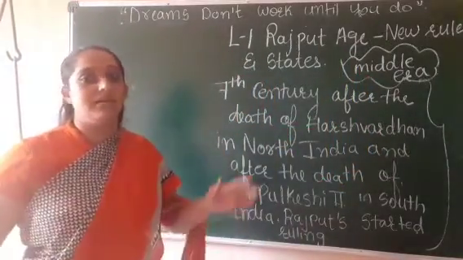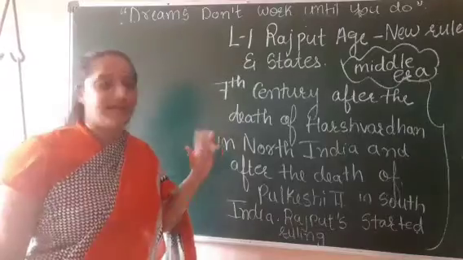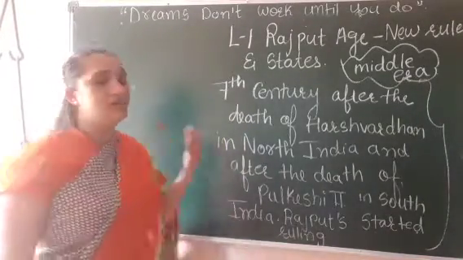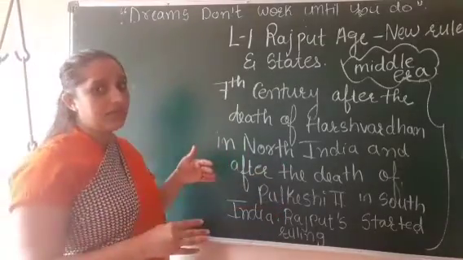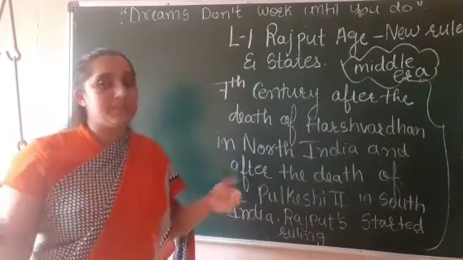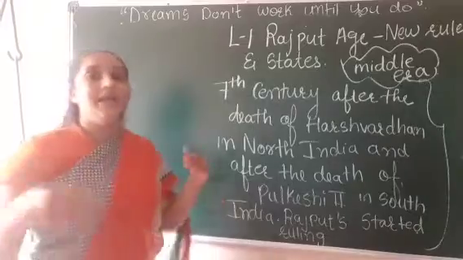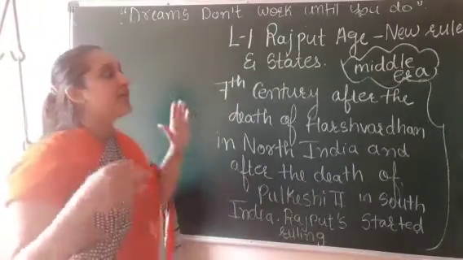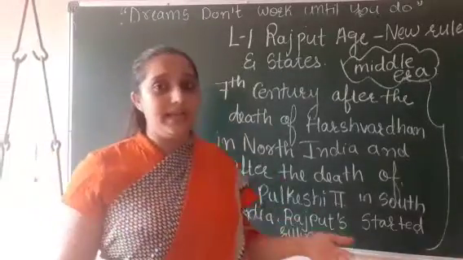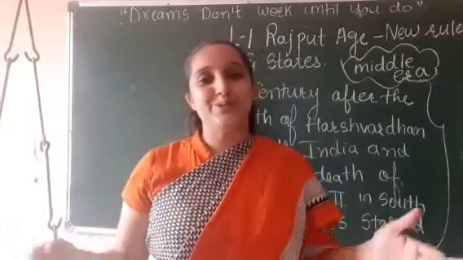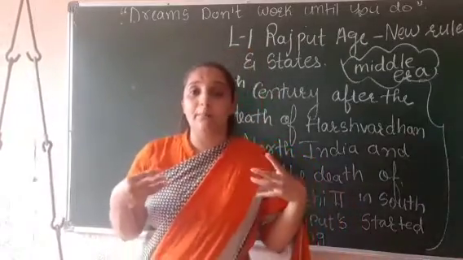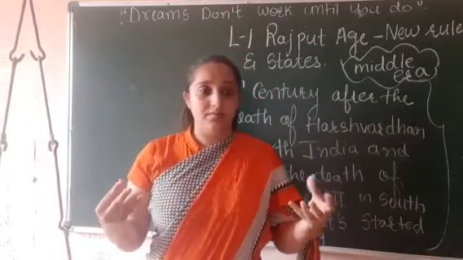So in the 7th century, after the death of Harshvardhan in the northern part and Pulkeshin II in the southern part, Rajput people started ruling. That age is known as the Middle Age, and the Middle Age is also known as the Rajput era.